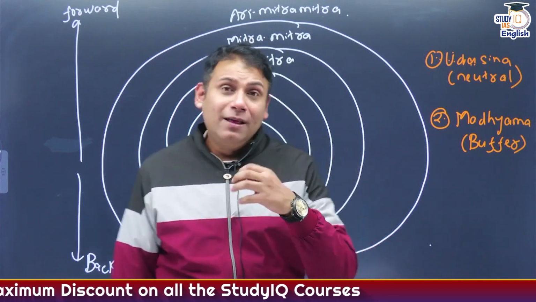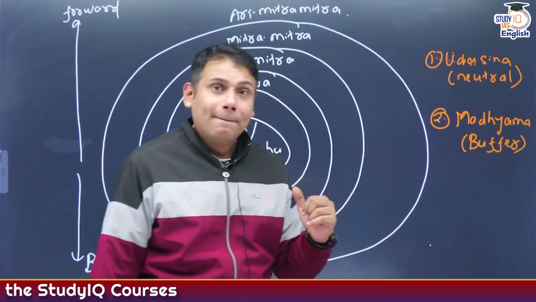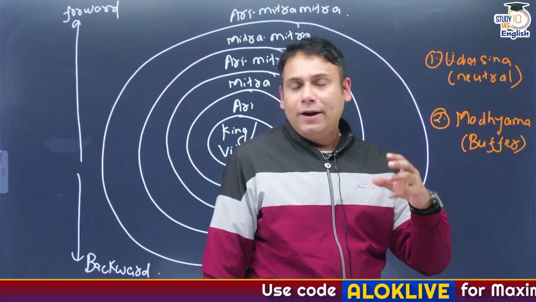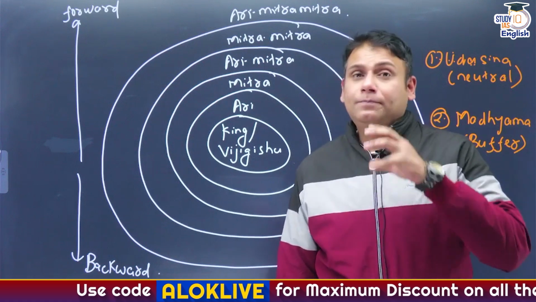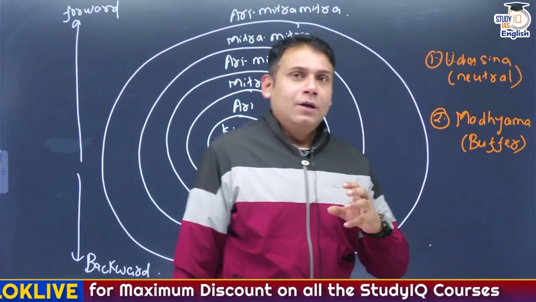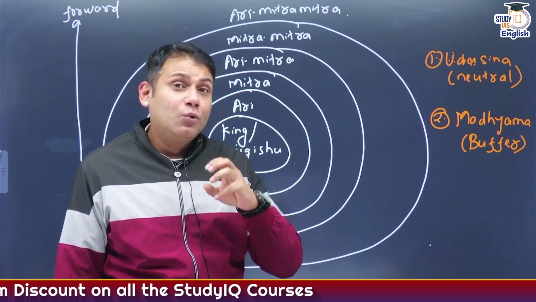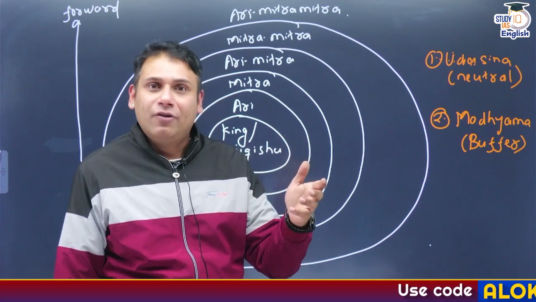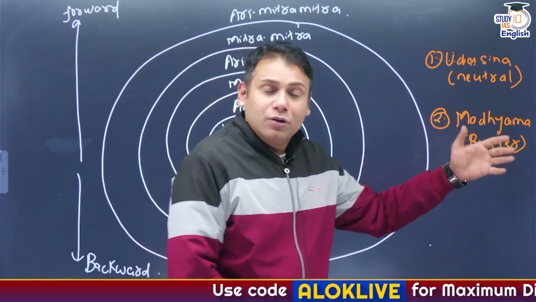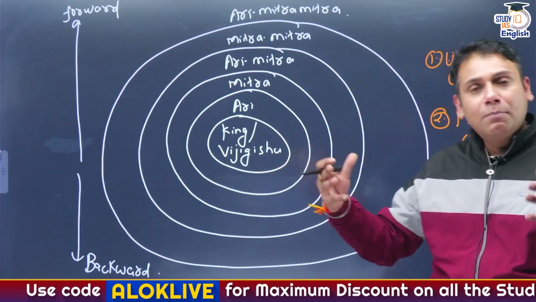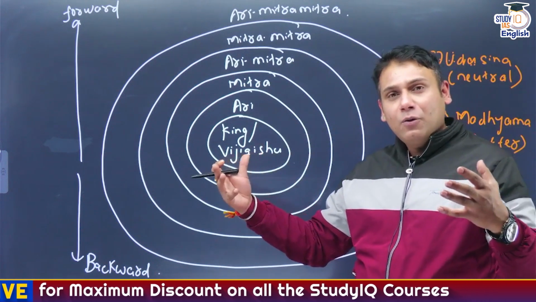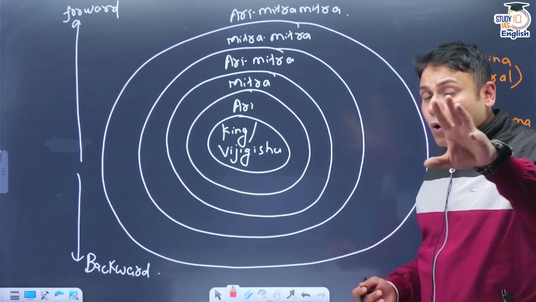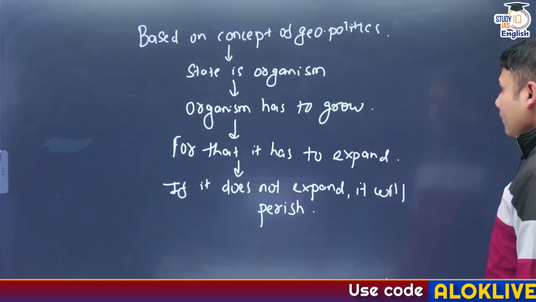Okay? And Madhyamas. Madhyamas means buffer. I repeat, Madhyamas basically means buffer. Like again, Nepal is acting as a buffer between India and China. True? But suppose Nepal sides with India because of certain unilateral aid. What will China do? China will not allow the Nepali people to come into their country. So that is Madhyamas. So these are 12 kinds of rulers that have been mentioned in Mandal theory. What a beautiful theory given by whom? Chanakya. Correct? So Mandal theory and Saptanga theory. Hope the point is clear. Okay? Now let's move.